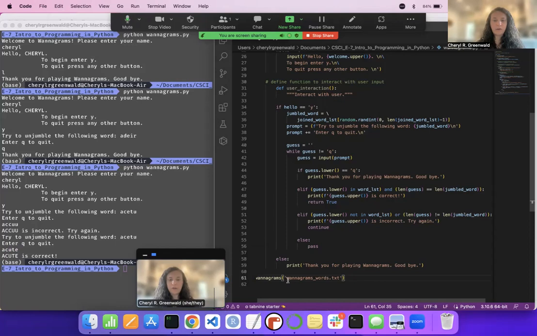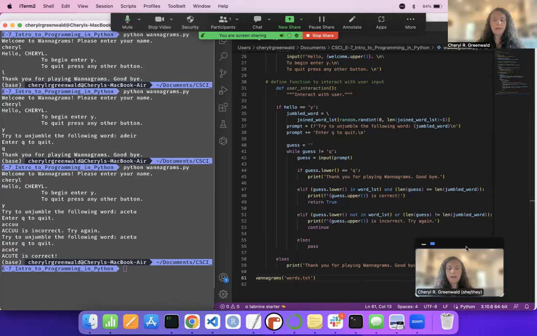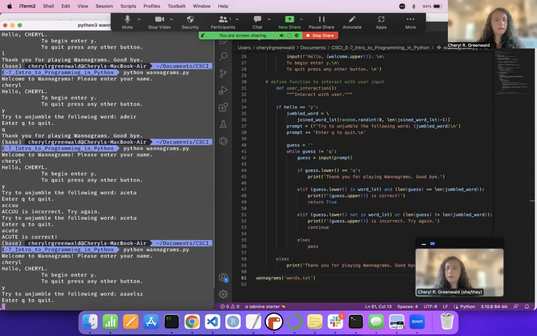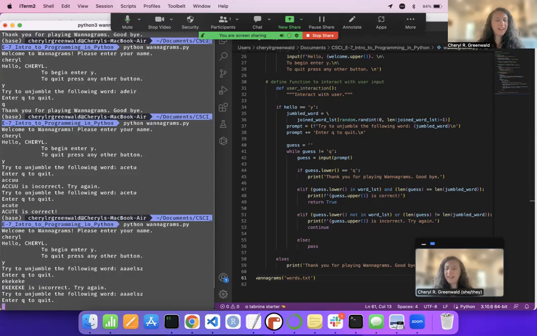So I can go to my program here and very easily change the TXT file and go back to my terminal and play one more time. And you can see that I've got a harder word now. I don't know what it is. So I'll try something and it tells me it's incorrect. You know what? I'll quit because I don't know what that is.